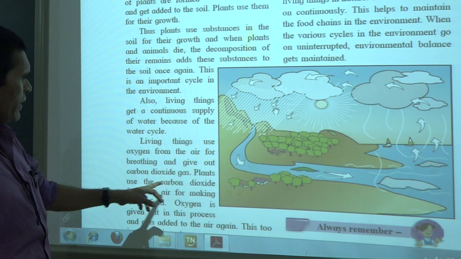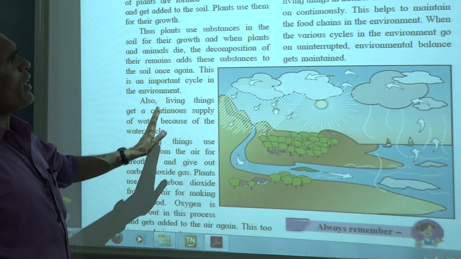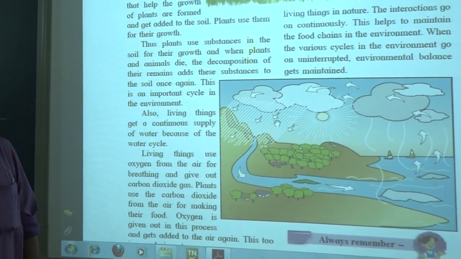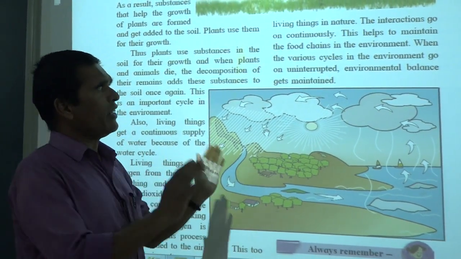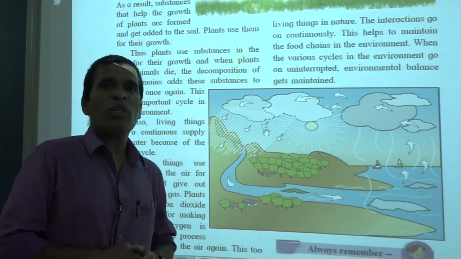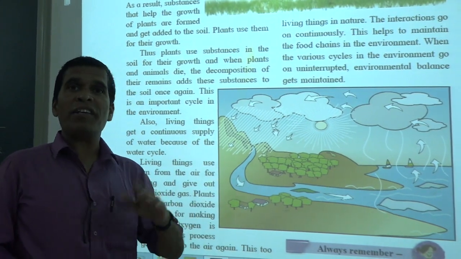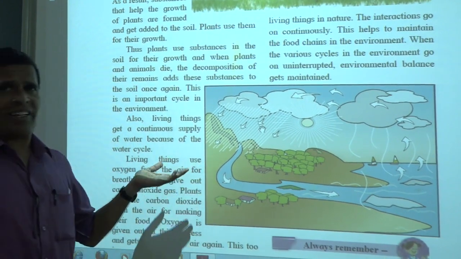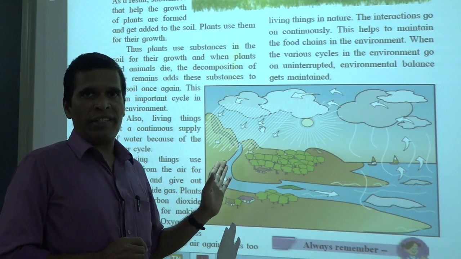Oxygen from the air, which we breathe, I explained that already. Now see the living things in nature. In nature there is an interaction between living and non-living things. Already I explained that in nature two things are very important, living things and non-living things, and both are interdependent on each other. Suppose fishes are living and water is non-living. Fish live in the water, they are aquatic animals.